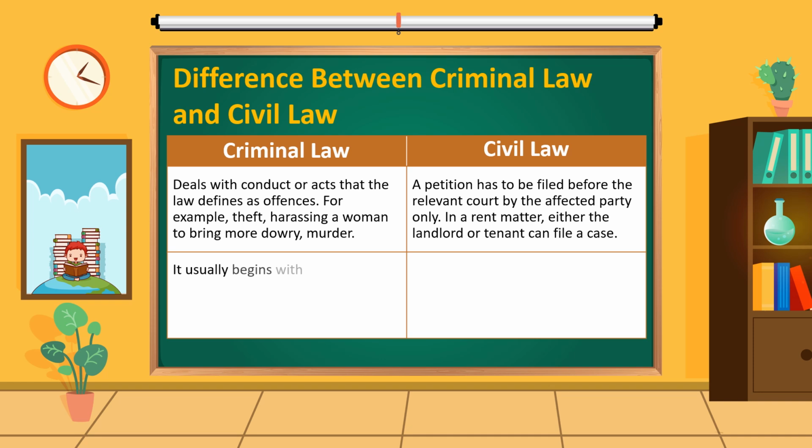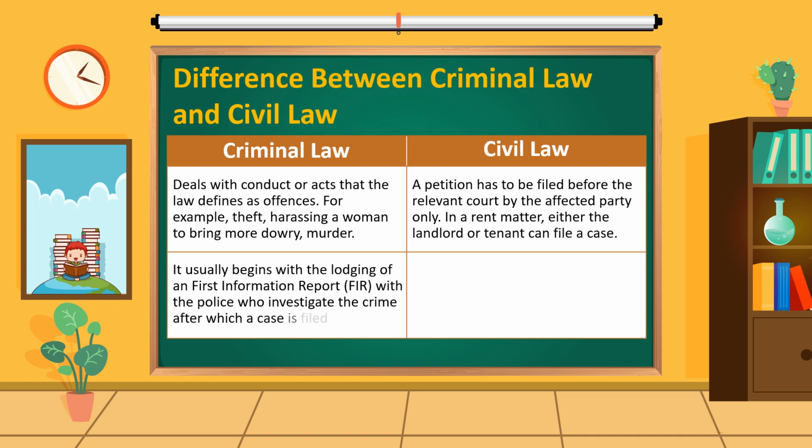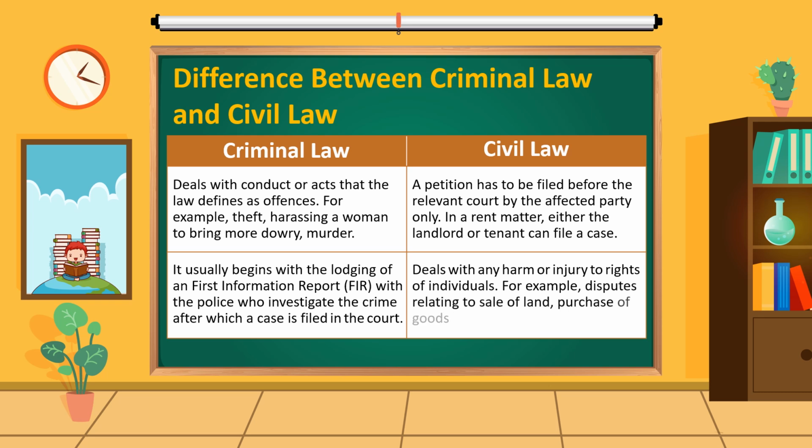Criminal law usually begins with the lodging of a First Information Report, FIR, with the police, who investigate the crime, after which a case is filed in the court. In civil law, a petition has to be filed before the relevant court by the affected party only. In a rent matter, either the landlord or tenant can file a case.